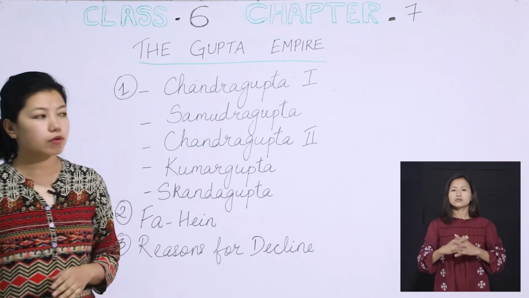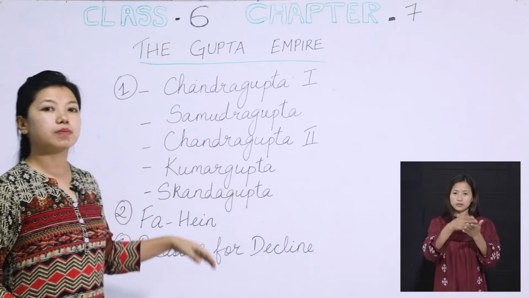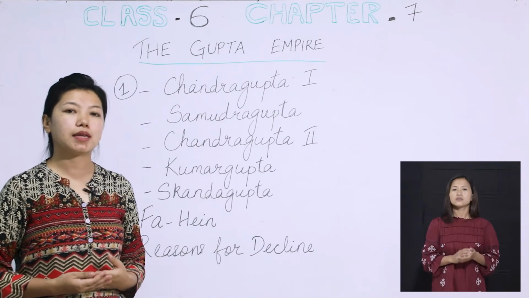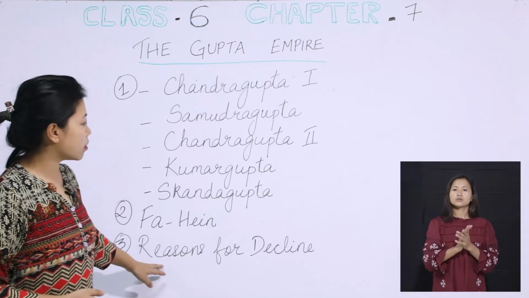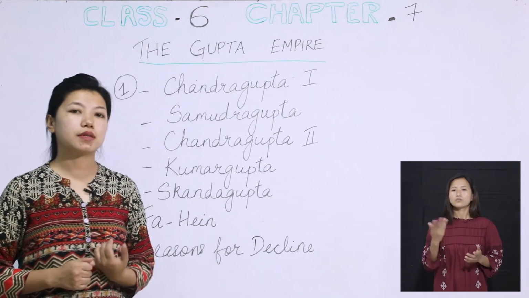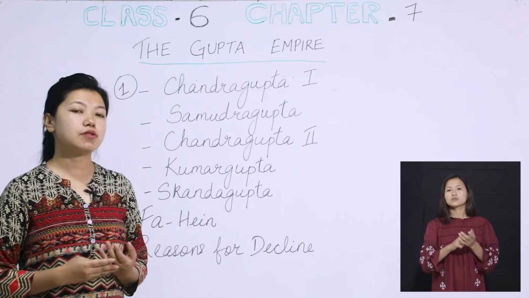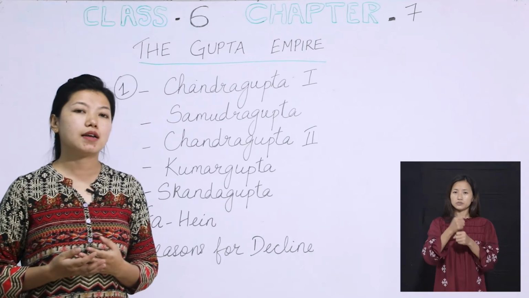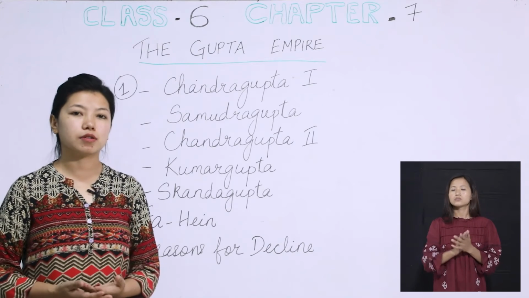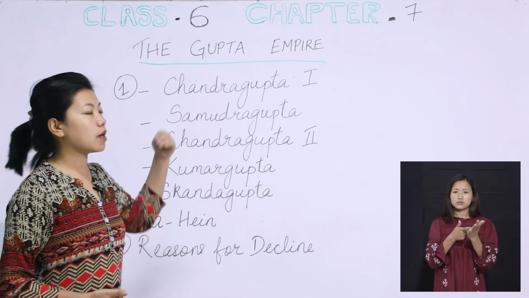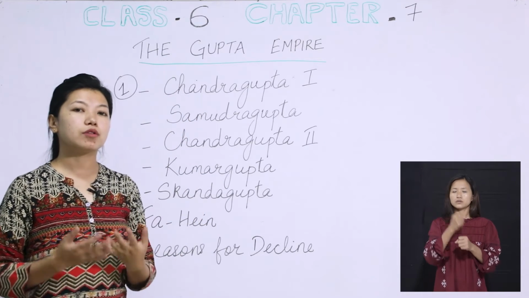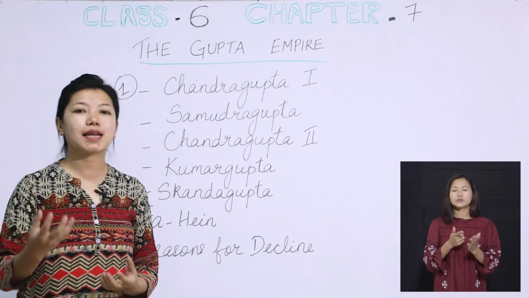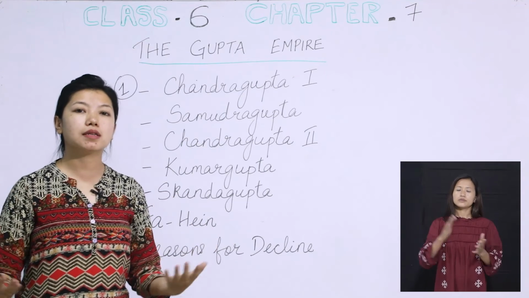All right. So though this Gupta Empire had so many achievements, it finally came to an end. So what was the reason for the decline? One of the reasons was that the successors of Chandragupta II couldn't prove themselves to be great rulers. When Chandragupta I was ruling, when Samudragupta was the ruler, and when Chandragupta II was the ruler, they were always annexing states, always expanding the state.